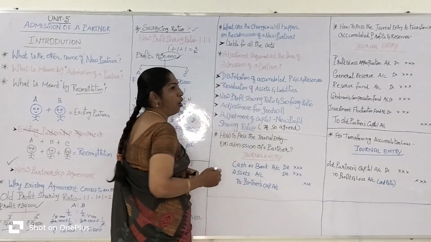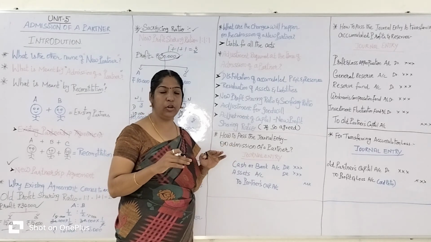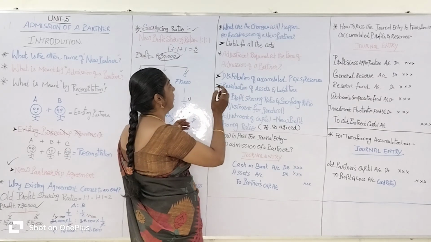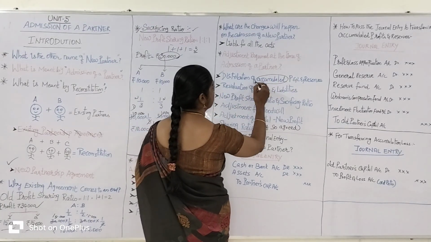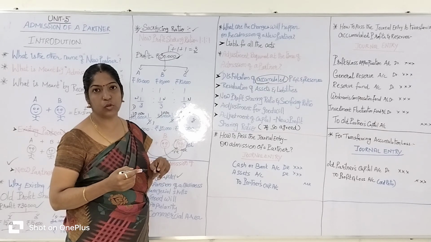Listen, profits and losses of the previous year not distributed to partners are called accumulated profit and losses and reserves. What is meant by accumulated profit and losses and reserves?